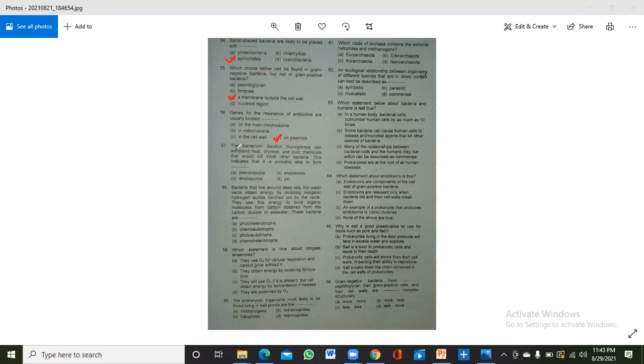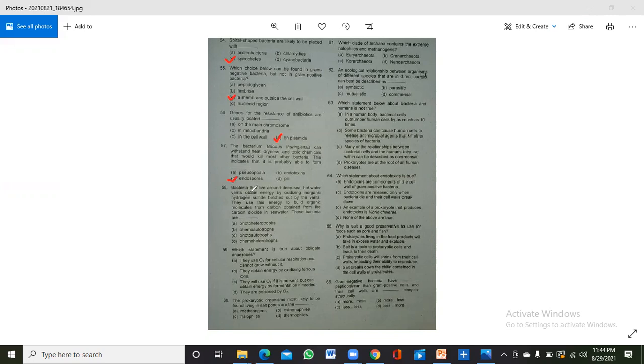The 57th is: the bacterium Bacillus thuringiensis can withstand heat, dryness, and toxic chemicals that would kill most other bacteria. This indicates that it is probably able to form pseudopodia, endotoxin, villi, or endospore. We all know that Bacillus thuringiensis can form endospores, and only endospores can withstand these harsh conditions.